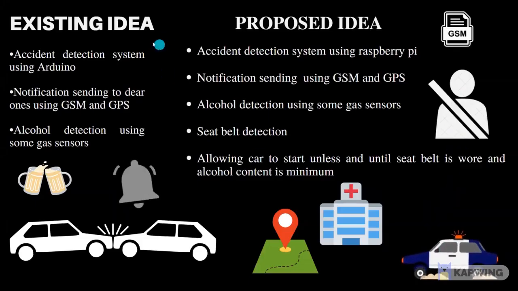Coming to the next slide. Here, the already existing ideas are accident detection systems using Arduino, notification sending to relatives using GSM and GPS, and alcohol detection using some gas sensors. And in our current project, we did an accident detection system using the Raspberry Pi, notification sending using GSM and GPS, that is email, alcohol detection using a gas sensor, that is MQ3, and seatbelt detection using the IR sensor, allowing a car to start only if the seatbelt is worn and the alcohol content is minimal.